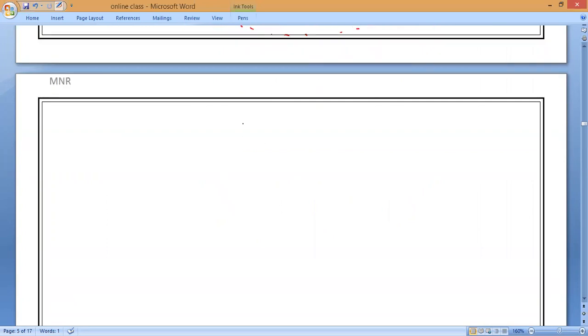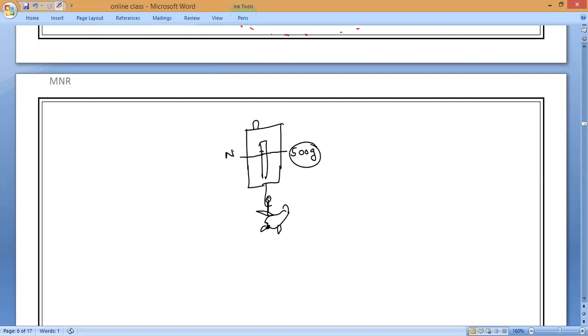Now observe, in the case of a spring balance, this is my spring balance. Now I will ask Mr. Omar to measure the weight of a chicken. So he hangs the chicken piece here and checks it. It is showing some kilograms. Let me take 500 grams. Is it okay, Omar? Yes, sir. You can take it in newtons also.